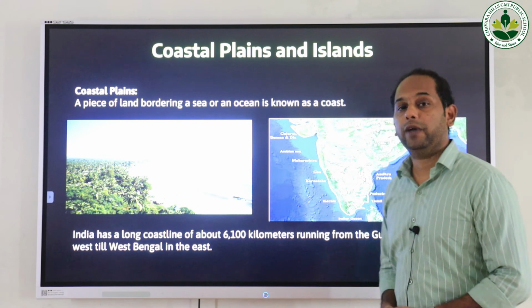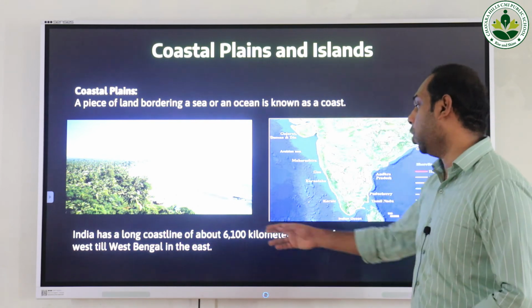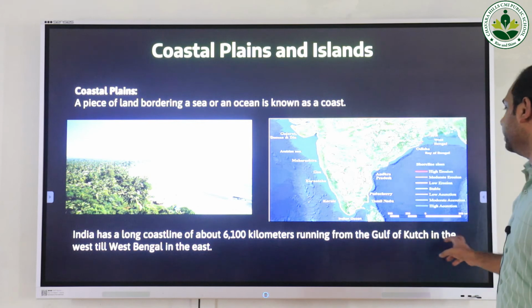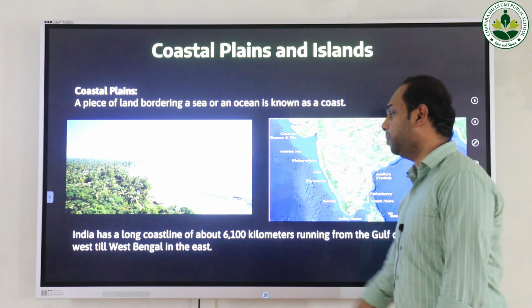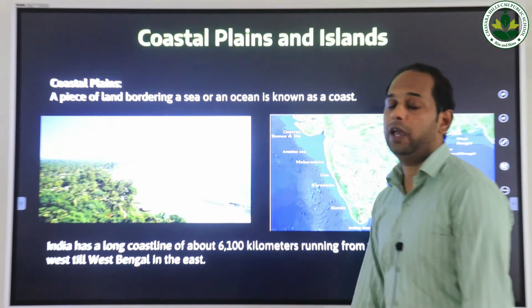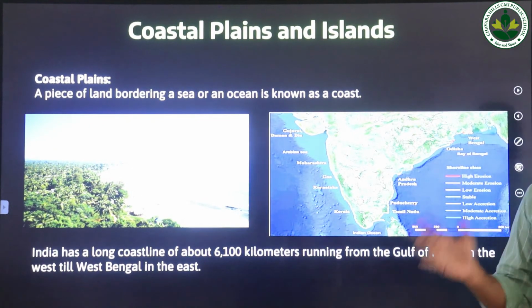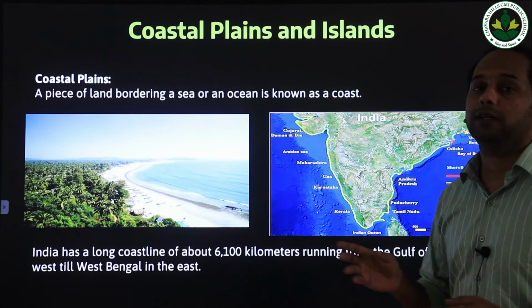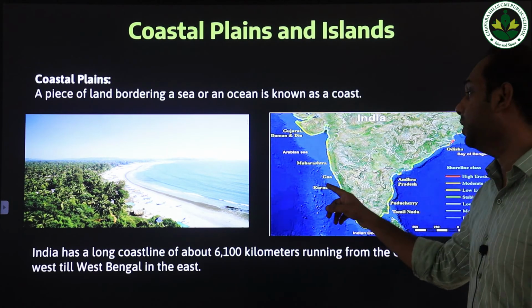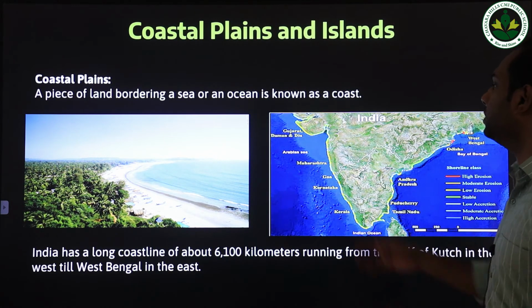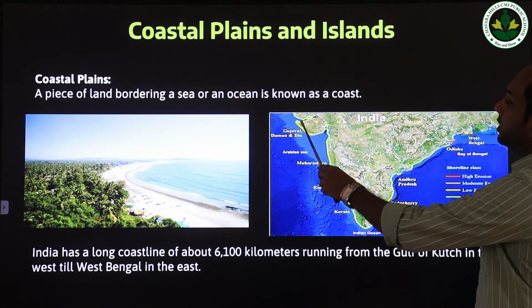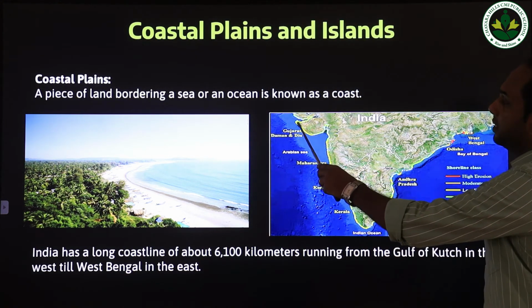So India has a very long coastline running from the Gulf of Kutch in the west till West Bengal in the east. India has a very wide, long coastline. Actually, the coastline of India starts from the Gulf of Kutch. Gulf of Kutch is a place near Gujarat.